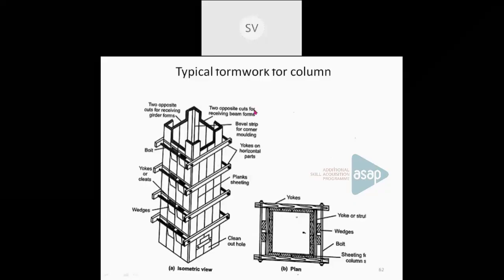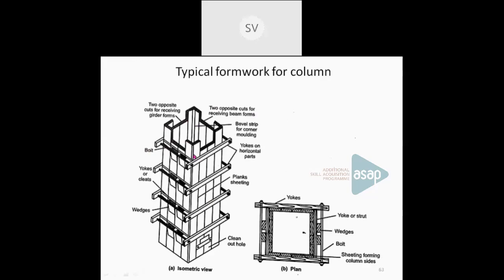So this shows a typical formwork for a column. This is actually made up of a number of planks. This is a steel or a wooden plank. So a number of planks are joined together vertically as well as horizontally. These horizontal planks are known as yokes. And these vertical and horizontal planks are connected by means of bolts. So this can be used as a formwork for the column. This shows the front view or the elevation or isometric view, and this shows the plan.